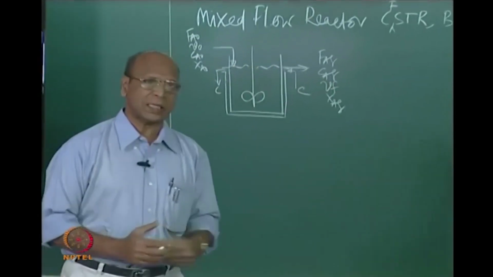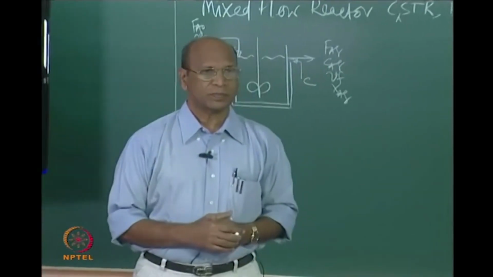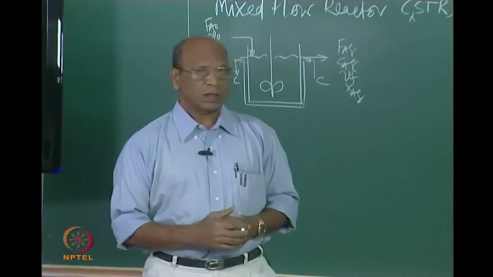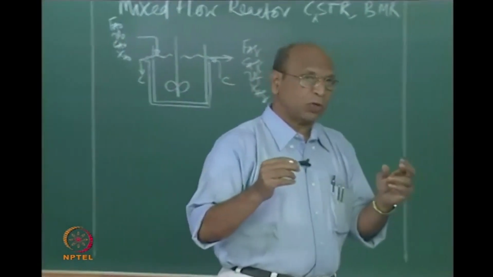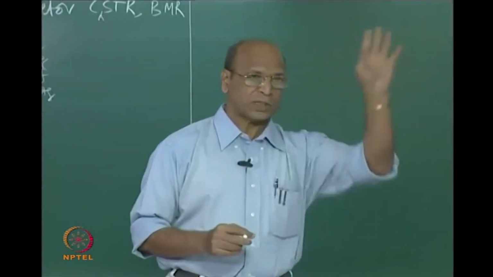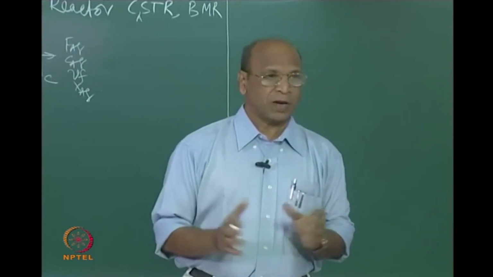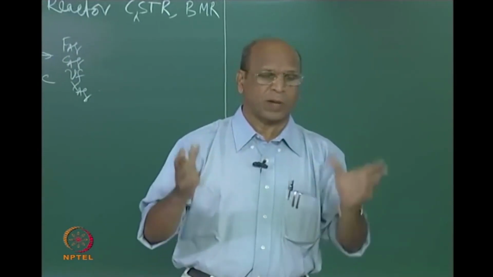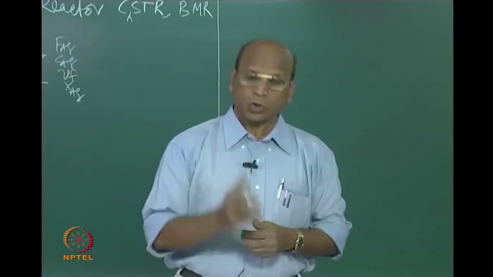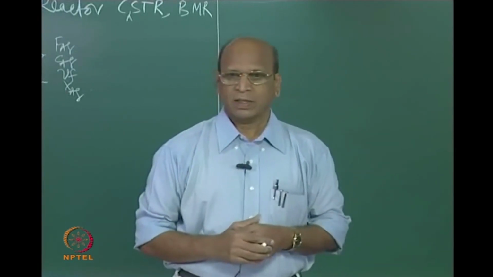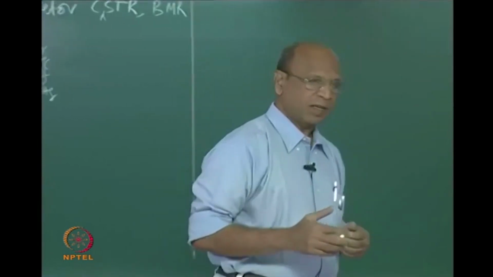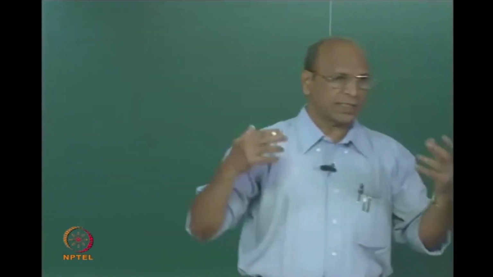By the way, what is the residence time distribution in a plug flow reactor? The moment we say distribution, our minds 50% will be closed. I am simply asking what is the residence time distribution in plug flow. Straight line is not distribution.